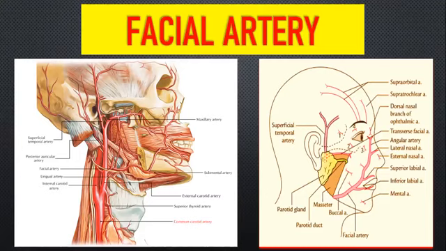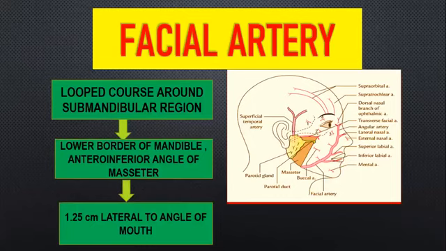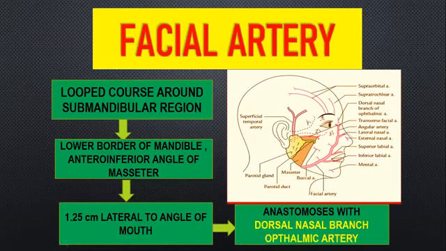Whereas if you take the facial part, it is going to first have a looped course around your submandibular gland, and then it is related to your lower border of the mandible, where it is related to the antero-inferior angle of your masseter muscle. It ascends upwards along the face and lies 1.25 centimeter lateral to the angle of mouth, and it further ascends upwards, lies medially to your nose and ends by anastomosing with your dorsal nasal branch of ophthalmic artery. So we have seen the origin, course and termination.